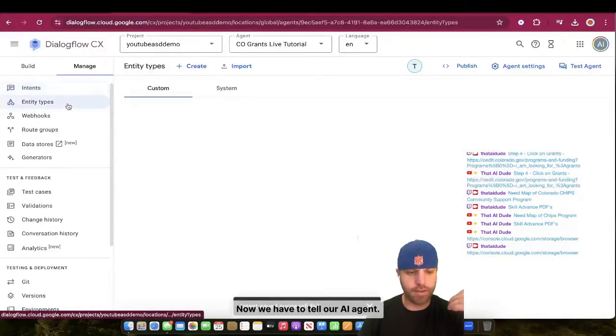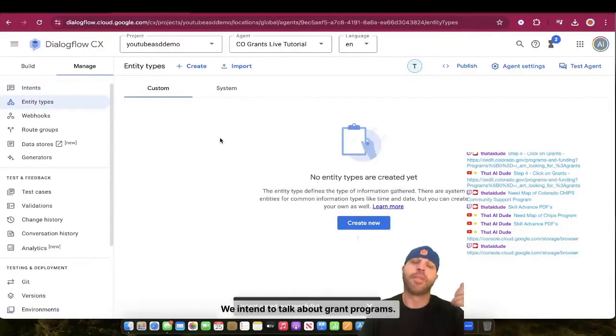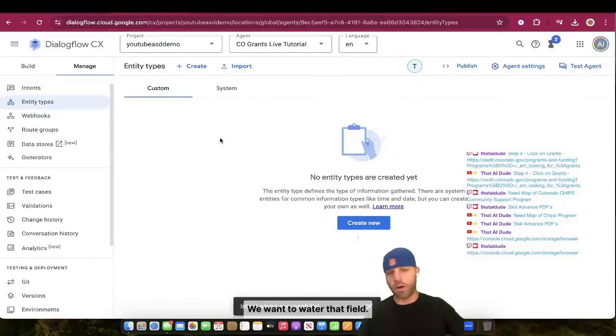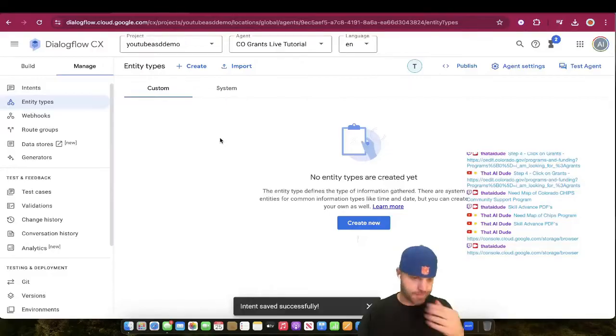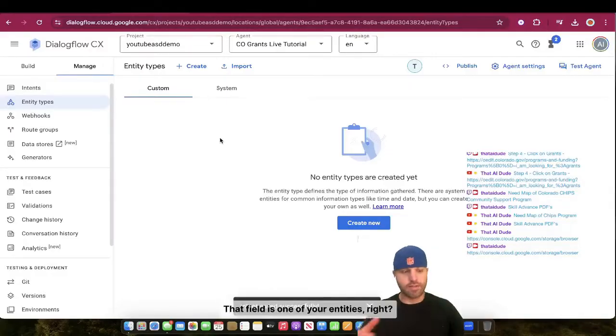Now we have to tell our AI agent, all right, we intend to talk about grant programs. We intend to water the grant program field. We open that gate, we want to water that field. But how do you know what field that is? Well, it's an entity. That field is one of your entities, right?